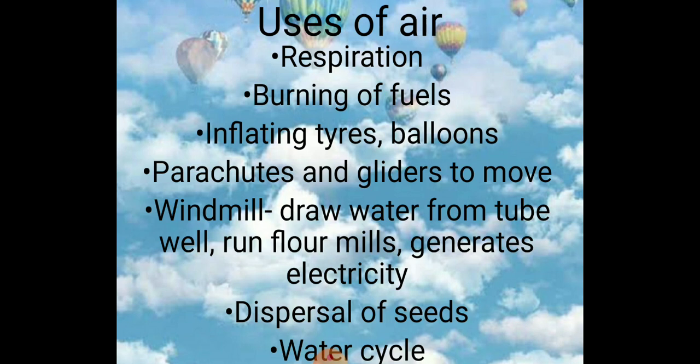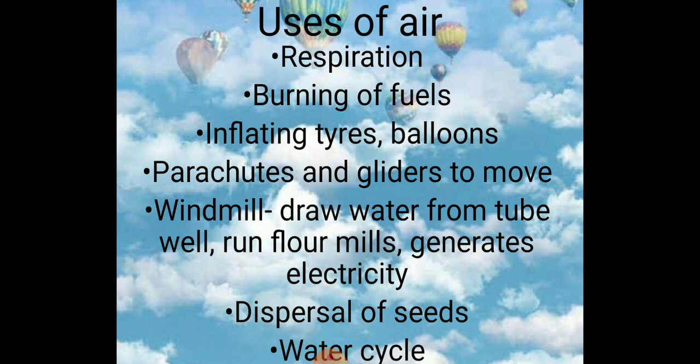Moving air is used to turn the blades of the windmill, and windmills are used to draw water from tube wells, run flour mills, and also to generate electricity. Wind helps in the dispersal of seeds, and it also helps in pollination.